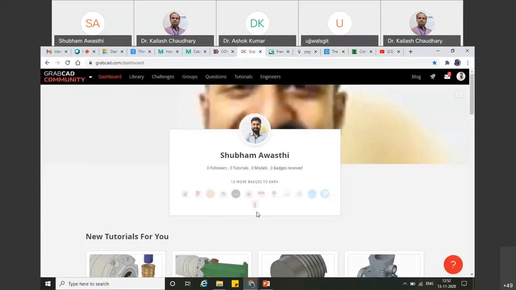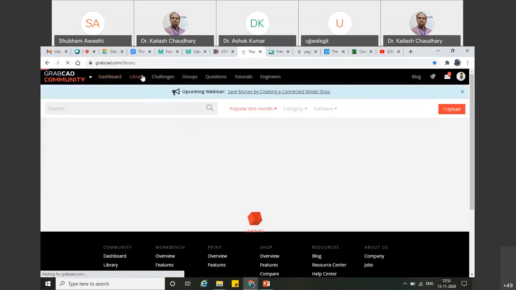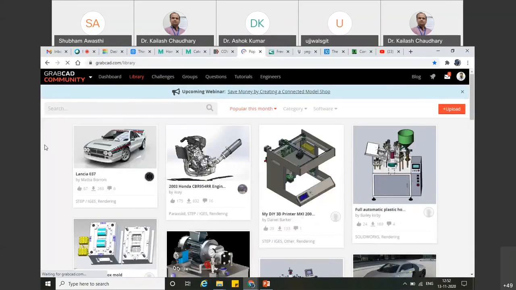And next is GrabCAD. This is also one of the platforms where you can get various kinds of tools, or models, related to 3D printing or the additive manufacturing field. You just have to search it out, and various webinars are also there where you can enhance your capabilities related to additive manufacturing on all the websites. You can go and enroll yourself, either paid or maybe free, so you can enhance your capabilities in this field.